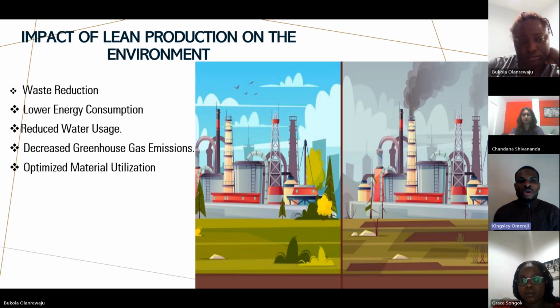Second, lower energy consumption, reduction in water wastage, decrease in greenhouse gas emission, and optimized material utilization.